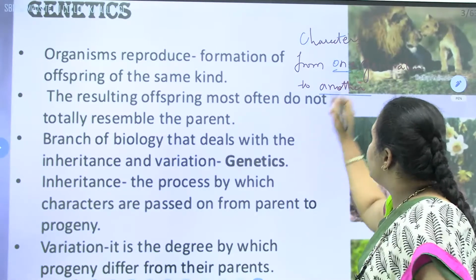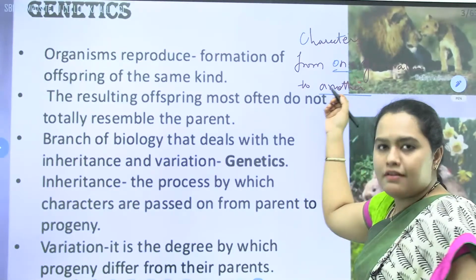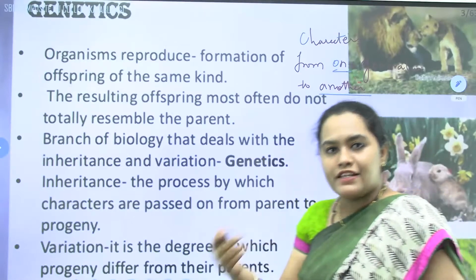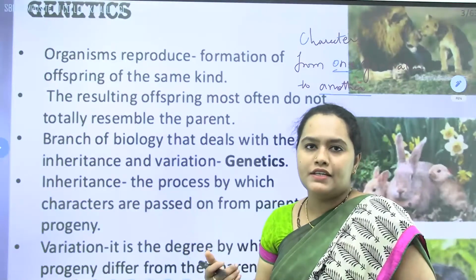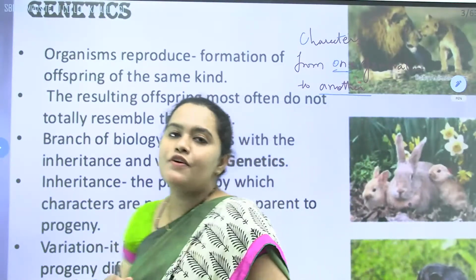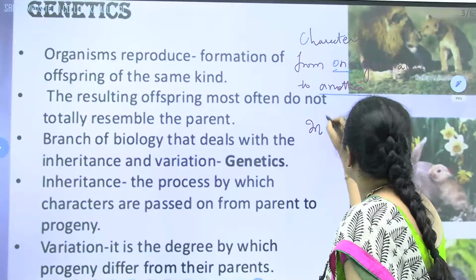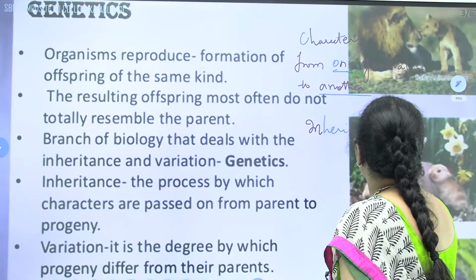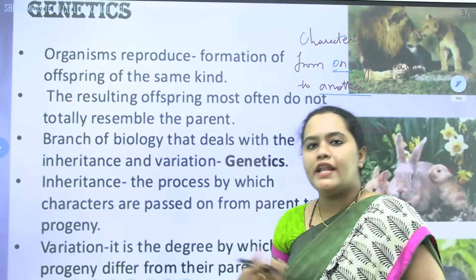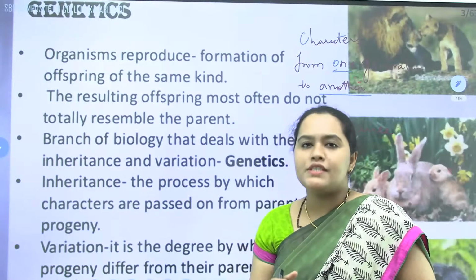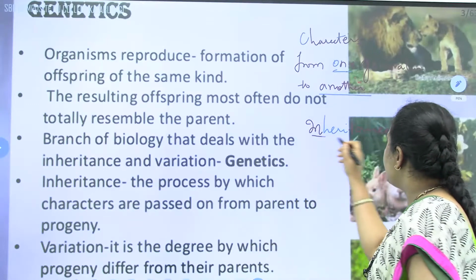From one generation, in the sense, from parents to the offsprings. Here offsprings means the children. So the characters get transferred from the parents to their children, and this is nothing but heredity. And the process of transfer of this heredity is called inheritance. The transfer of characters from one generation to another is heredity, and the process of this transfer is called inheritance.